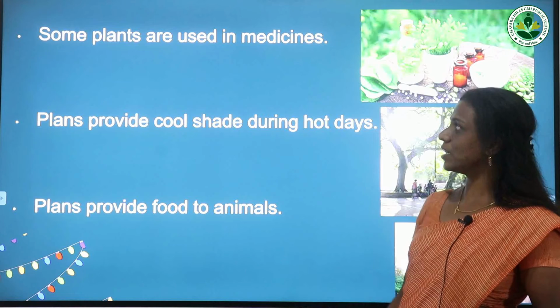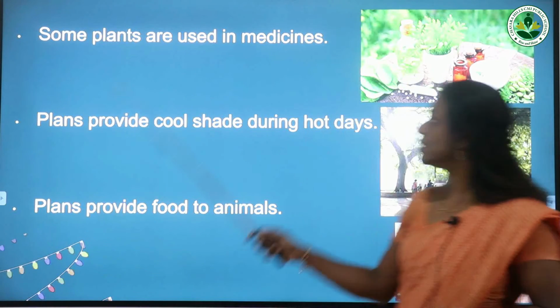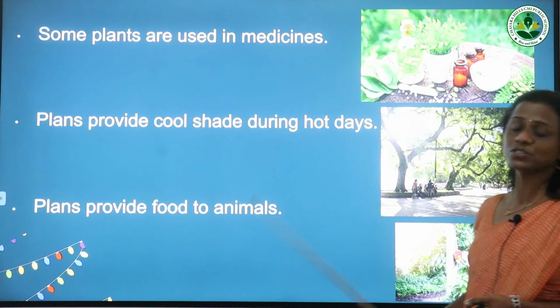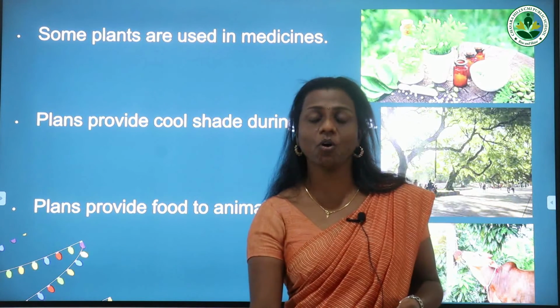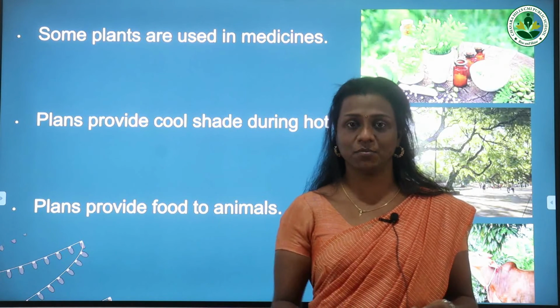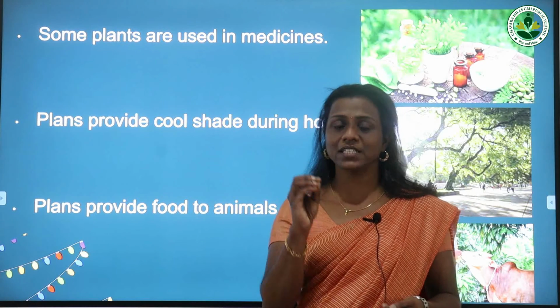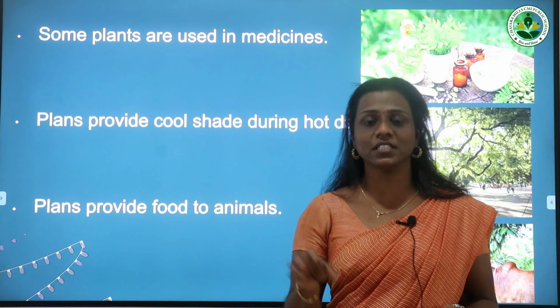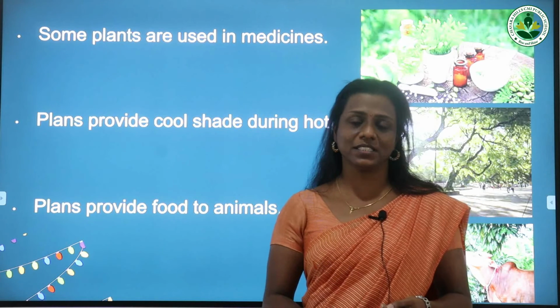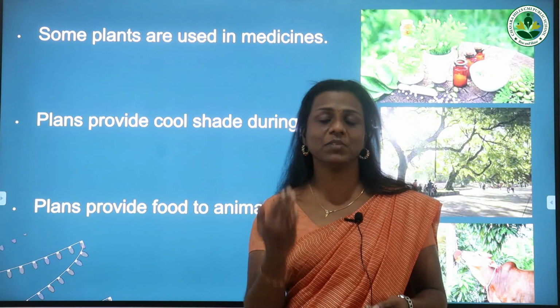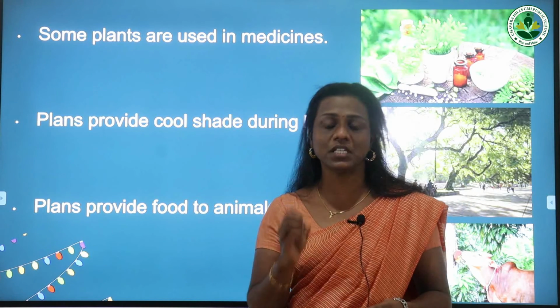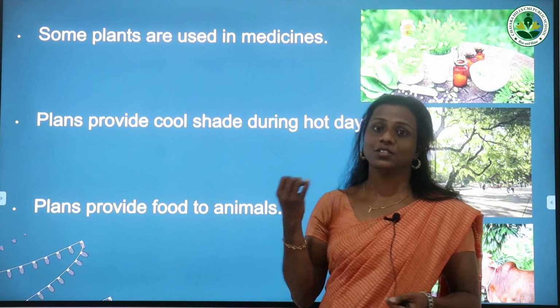Now, we can check another use. Some plants are used in medicines also. Some medicines are easily available in our home. In our home some plants like neem, tulsi are used as medicines. Plants have some medicinal property also: neem, mint, tulsi.